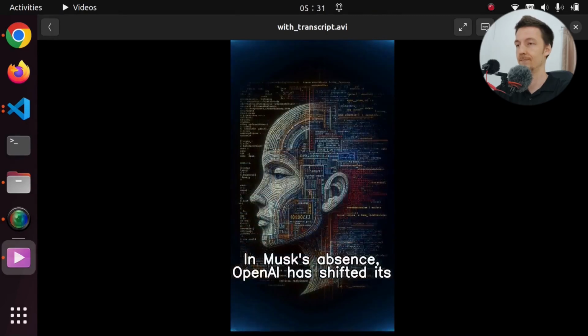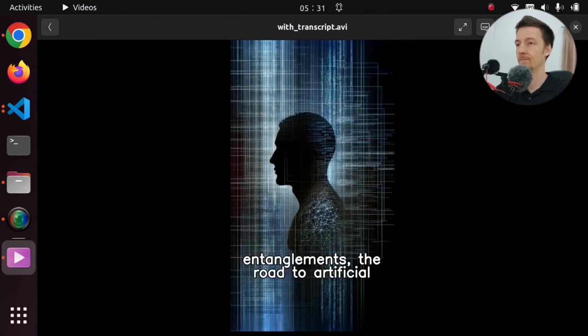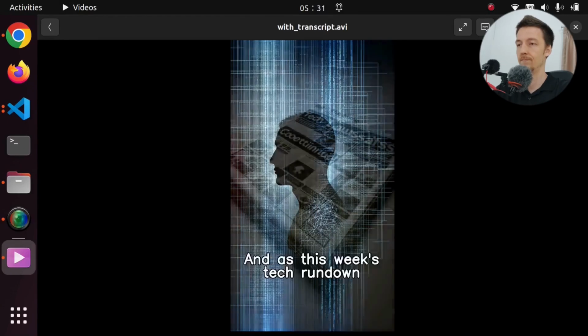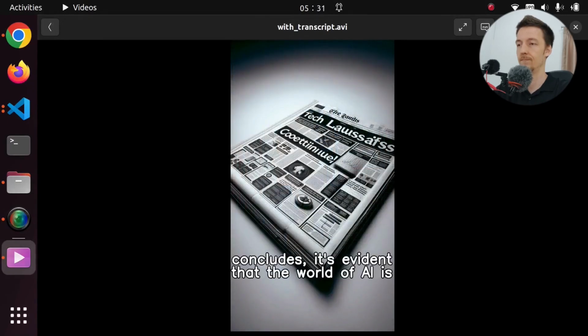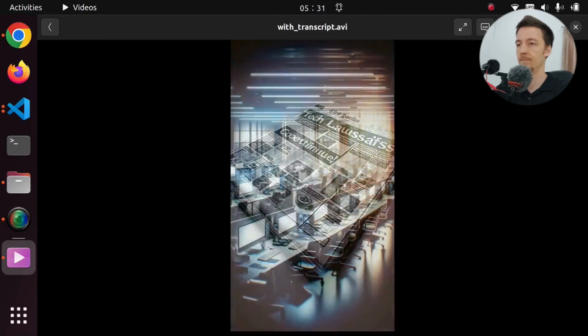In Musk's absence, OpenAI has shifted its mission, attracting criticism and a demand to return to its original foundational charter. Despite disagreements and legal entanglement, the road to artificial general intelligence continues to be explored, with researchers steering towards a responsible path. And as this week's Tech Rundown concludes, it's evident that the world of AI is not just about innovation, but also about accountability and transparency.